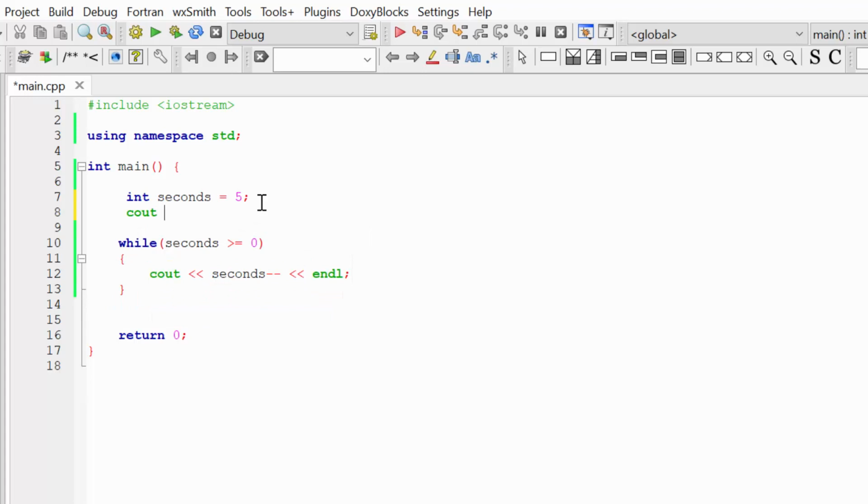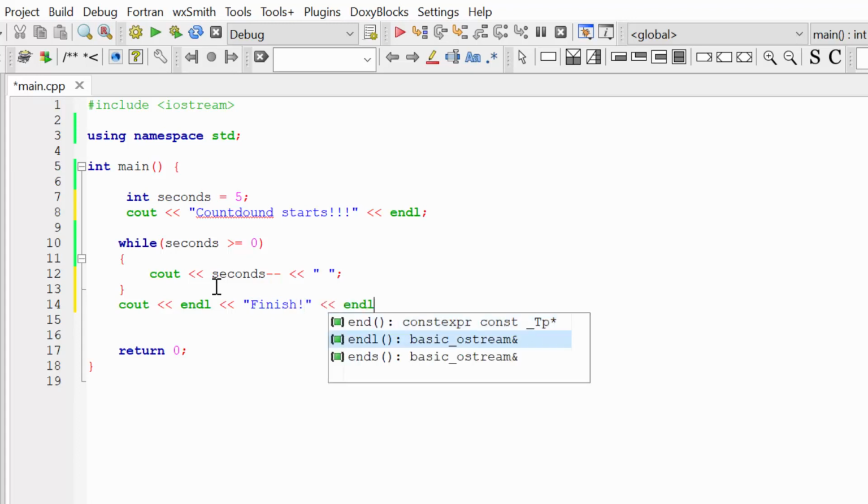Okay, so I actually want to add a couple of strings to my program. Let's write to our terminal countdown starts, and let's add endl here. And then I don't want to add endl here, let's actually add a space here. And after the execution of our loop, I want to write to the terminal another endl, and let's write finish and endl once again.